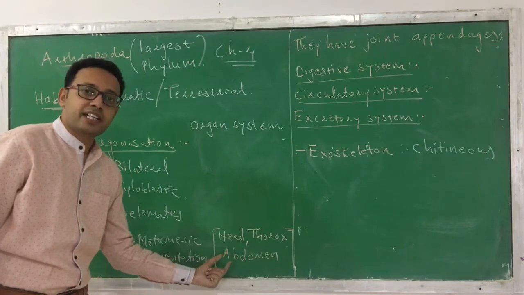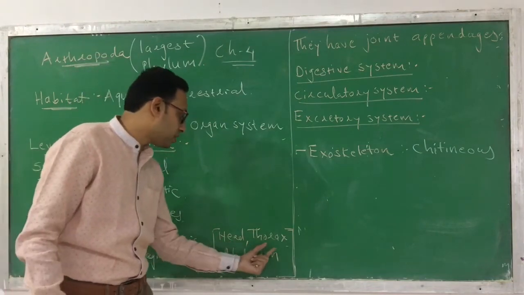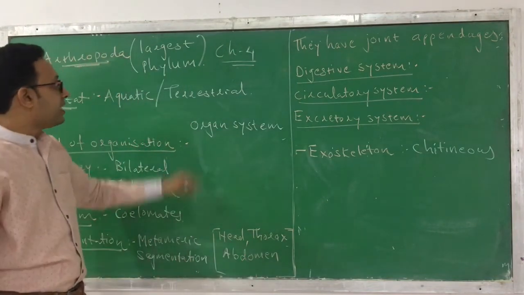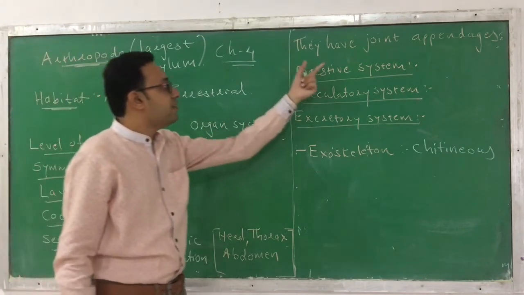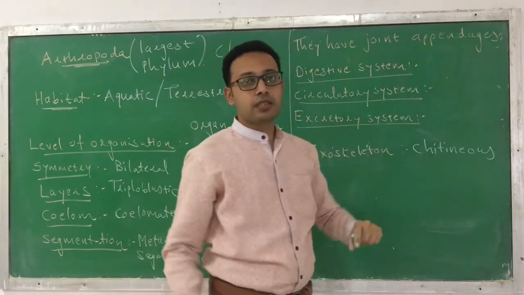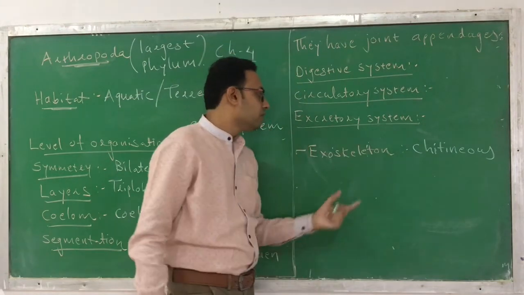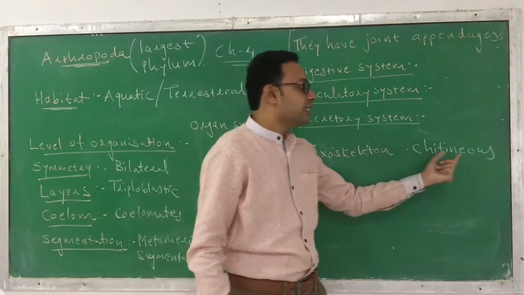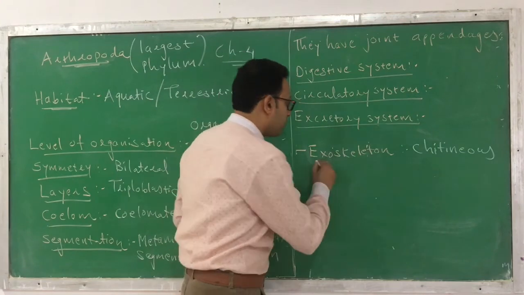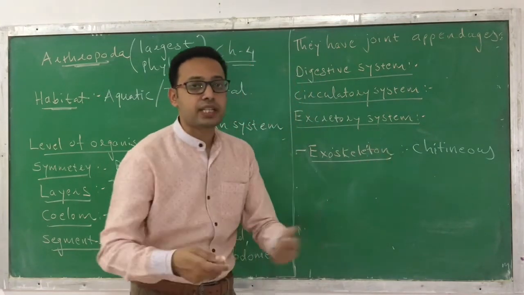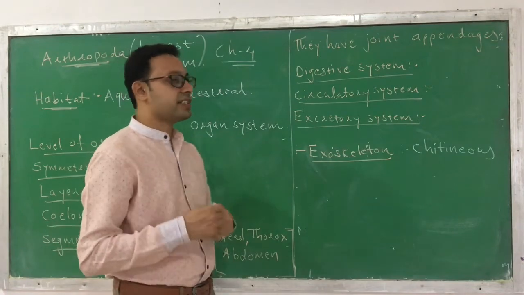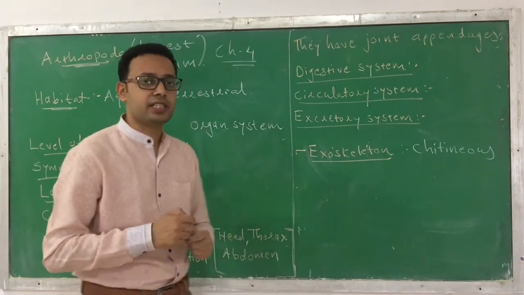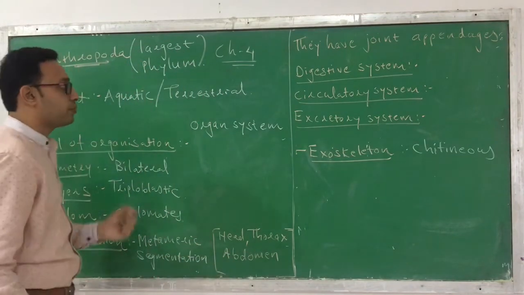Their body is divided into segments like head, thorax, abdomen. It is the largest phylum of the animal kingdom. They have jointed appendages with which they can move. And their parts are covered by an exoskeleton that is chitinous in nature. So this is the special characteristic that you can find in phylum Arthropoda.